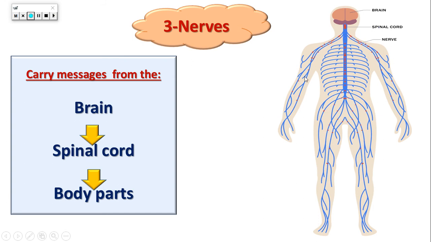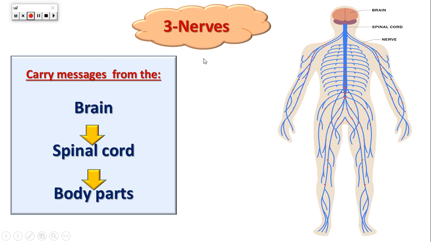Goes through the nerves. The nerves take this information to the spinal cord. The spinal cord takes this information to the brain. So the brain takes this information and responds to it to remove your hand. To remove your hand, this information is moving from the brain to the spinal cord, to the nerves, to your hand. So you move your hand far away from the hot cup of tea.